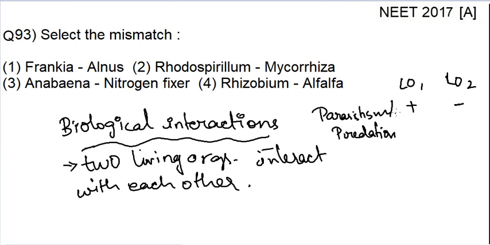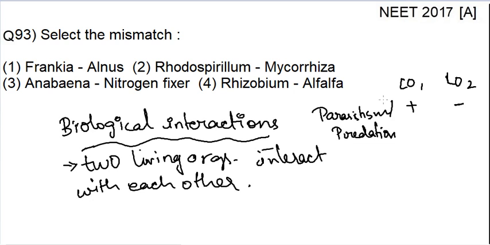What is happening in predation? One animal is eating the other animal to fulfill its food requirement. The animal that is eating is getting benefited, and the animal that falls prey to the predator is getting harmed.